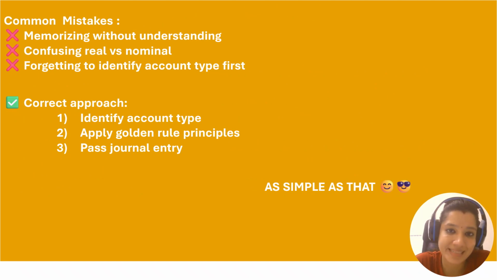What are the common mistakes we make? Memorizing without understanding. Don't do it. Understand the concept and enjoy accounting. Confusing real versus nominal. I hope this video helps you clear up what is real and what is nominal. And forgetting to identify the account type. Whenever you record a transaction, you need to identify whether it is personal, real, or nominal. If you identify it and follow the rules for that account, it's simple as that. Then you can easily pass journal entries.